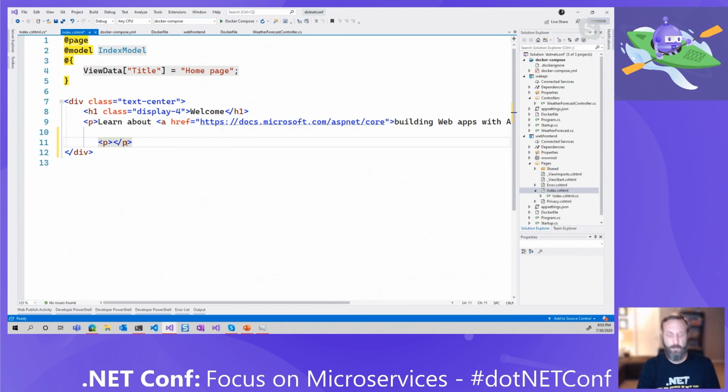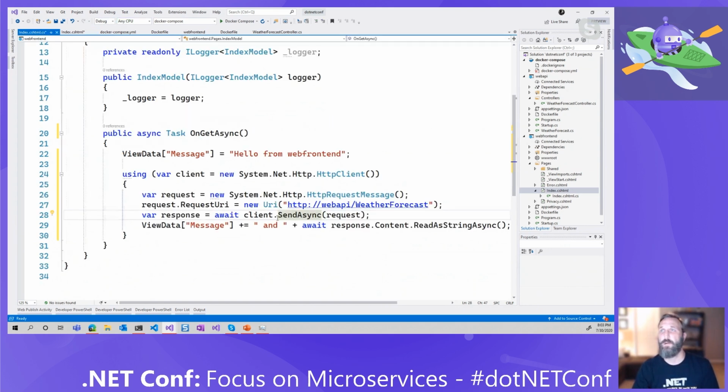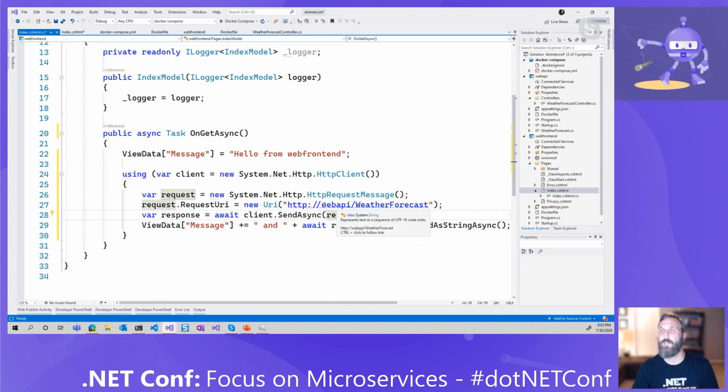Pressures of typing while everybody is watching. Like Elton says, our snippets don't work all the time. There we go. Now in my project, I'm going to hit the URI via the DNS that Docker Compose sets up for me automatically. Let's make sure I save all this.